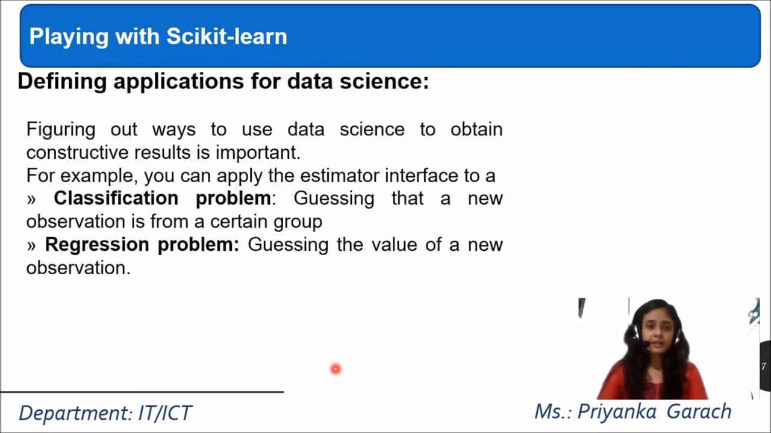In defining the applications for data science, we have to see that figuring out ways to use data science to obtain constructive results is important. For example, you can apply the estimator interface to a classification problem and a regression problem. What is a classification problem? Guessing that a new observation is from a certain group. And a regression problem means guessing the value of a new observation.